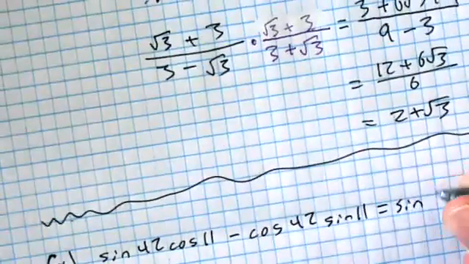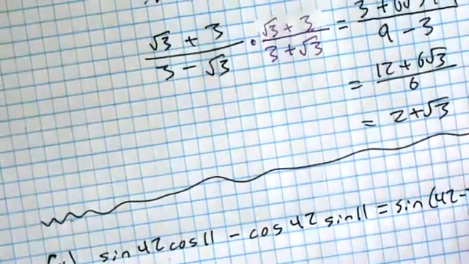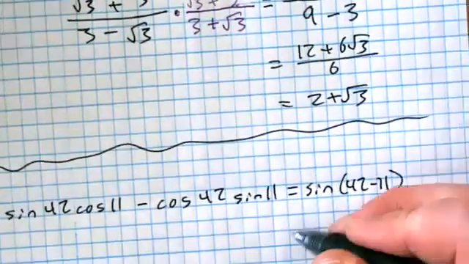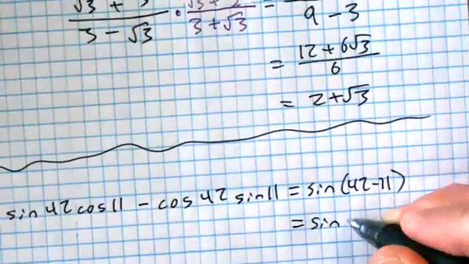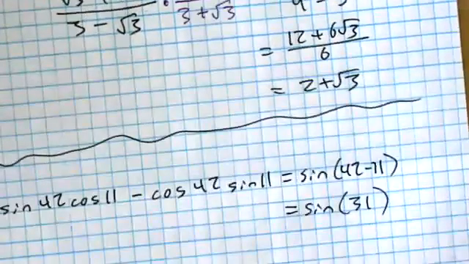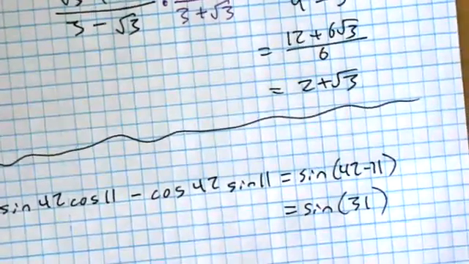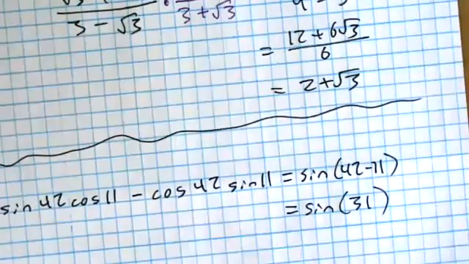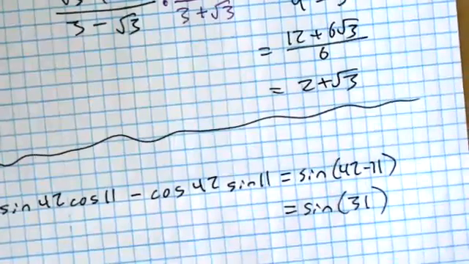So I'm just going to write this as the sine of 42 minus 11. And then go one more step and say that's the sine of 31. And that's where you'd stop. That's it. So the instructions will say something like write it as an expression using only a single sine, cosine, or tangent, or something like that. Basically simplify it.